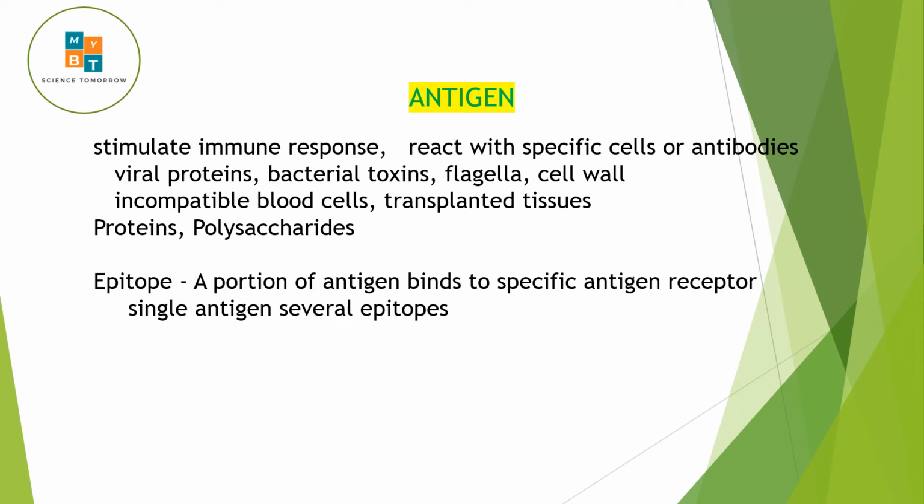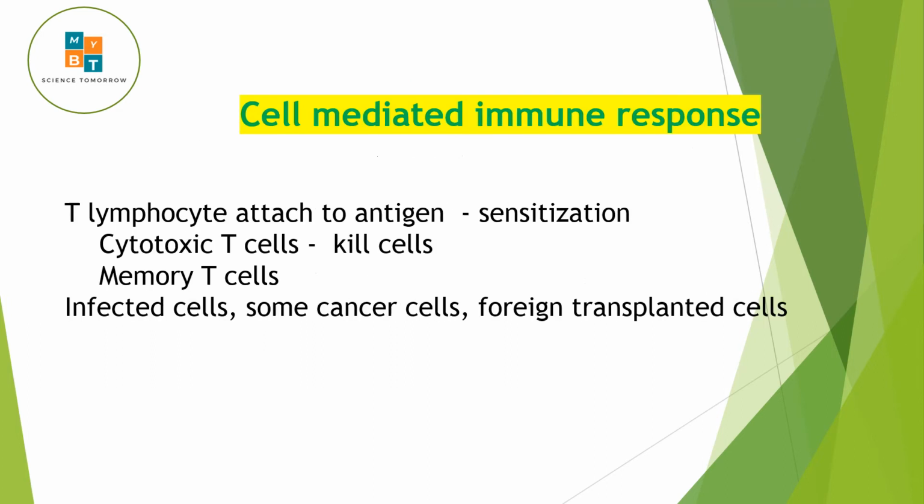When we take antigen, there's something called epitope. It is the portion of the antigen that binds to the specific antigen receptor. And in one single antigen, there may be several epitopes that will bind to the specific antigen receptors. Antigen binds to the antigen receptors. So this adaptive immunity response can be divided into two types.